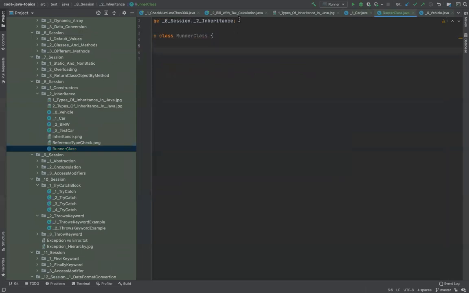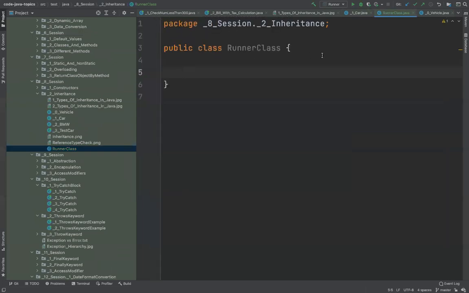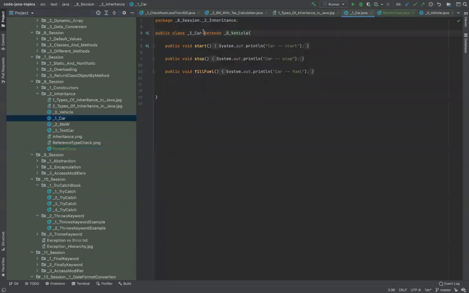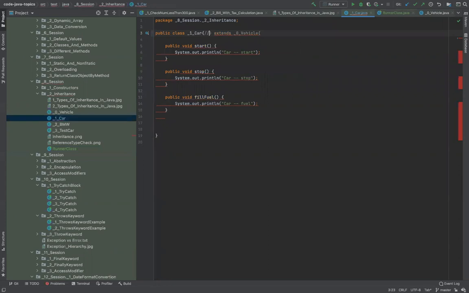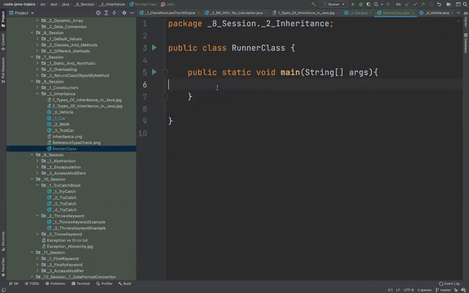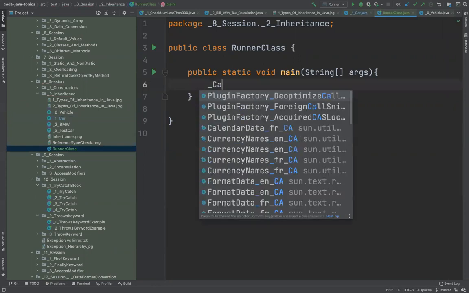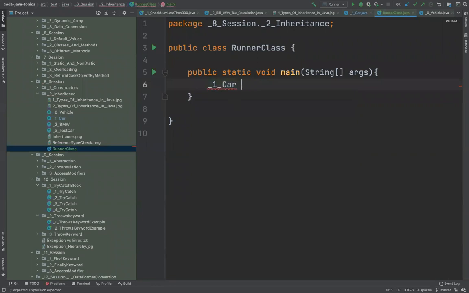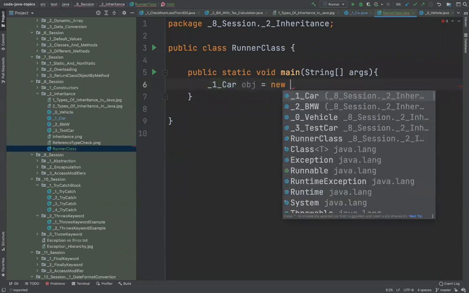I'll simply write here public static void main, and I will start creating an object out of it. So imagine that this is not there. Imagine this is just a simple car. So when I go and create an object of this, what will happen? I will say OneCar object is equal to new OneCar.